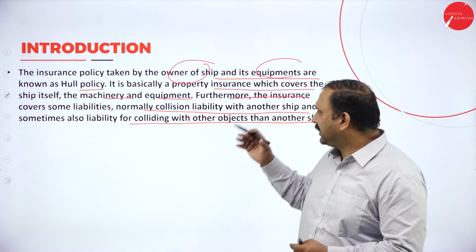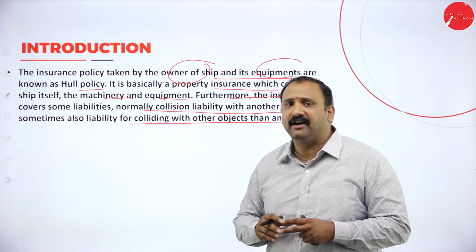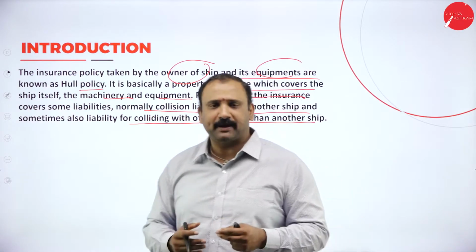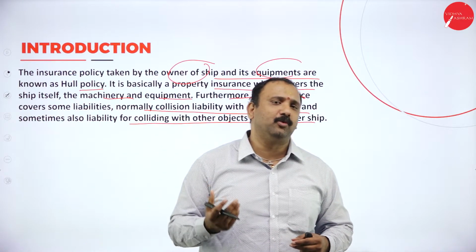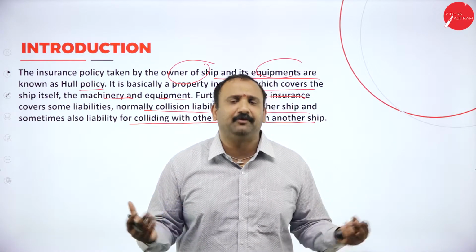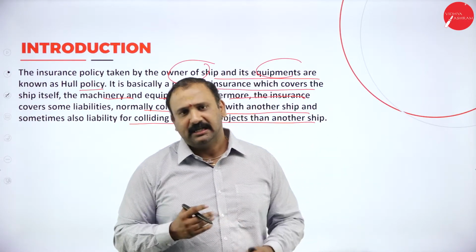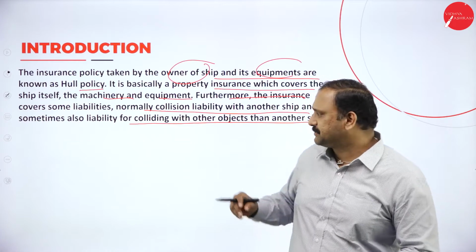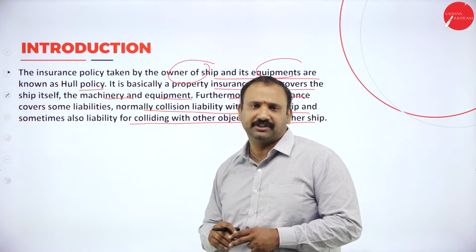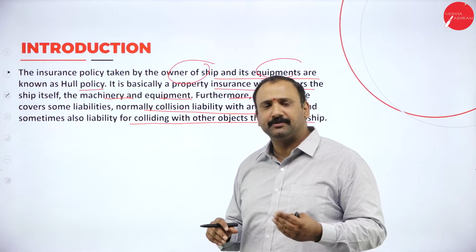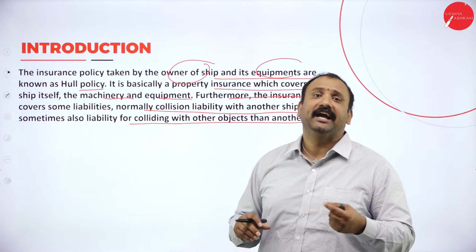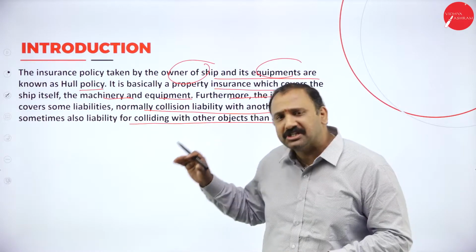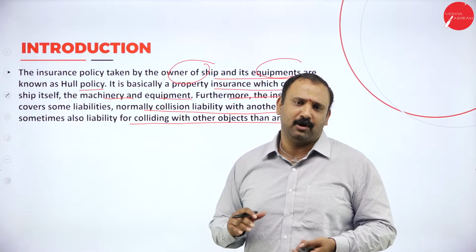So that is why we come to understanding a Hull policy, which tries to cover the ship and its machinery. This is primarily like any other car insurance or motor insurance where you are trying to cover the ship and its equipment parts. Now, the Hull policy will also cover certain liabilities, especially in terms of the normal collision that happens, or when the ship is going to collide against any other object other than a ship itself. So these are certain things which are being covered under the Hull policy.